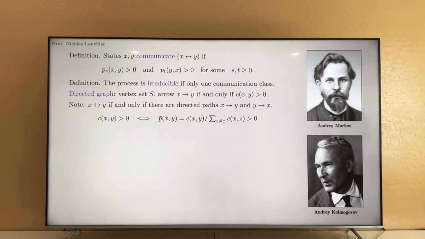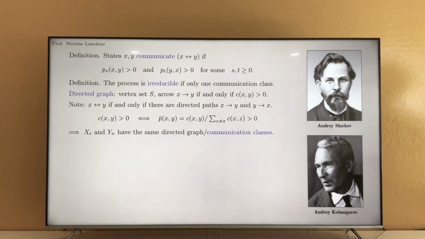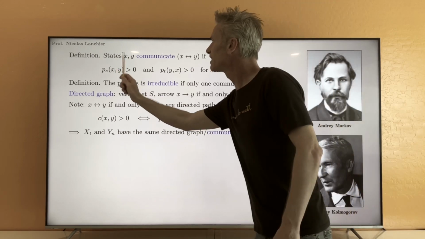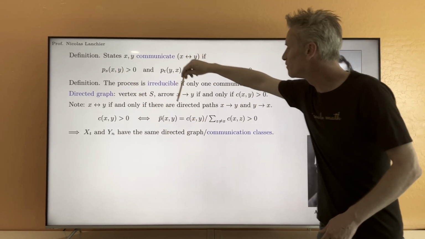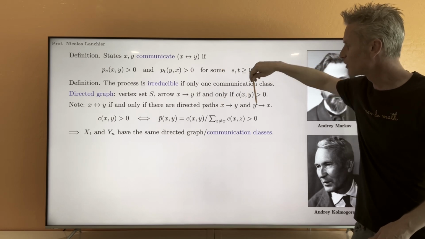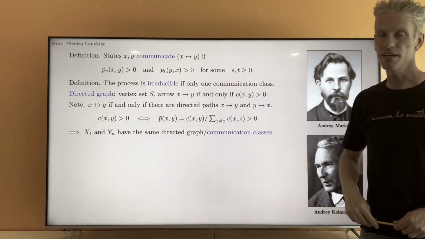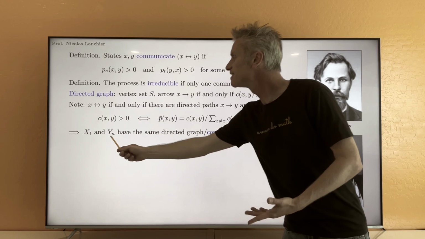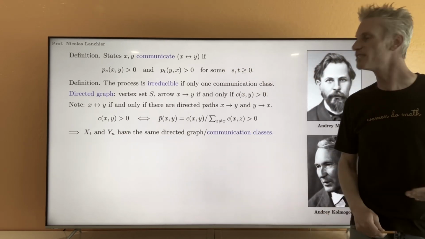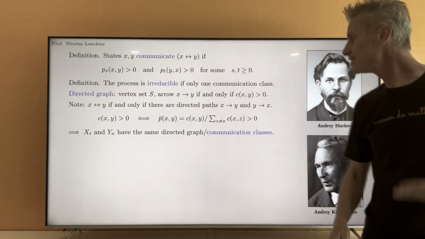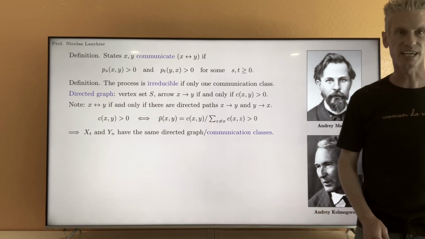And so from this, we can conclude, because clearly whether x and y communicate or not can be viewed from this point of view here, we have a directed cycle containing x and y, we deduce that X_t and Y_n, the embedded Markov chain, must have the same directed graph, and so they must have the same communication classes.